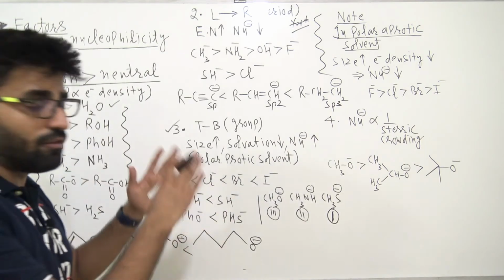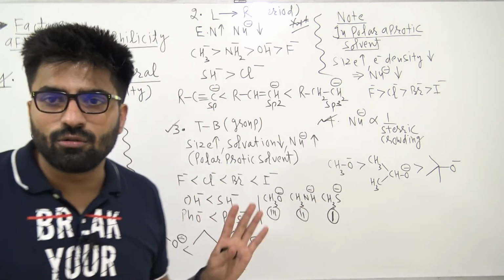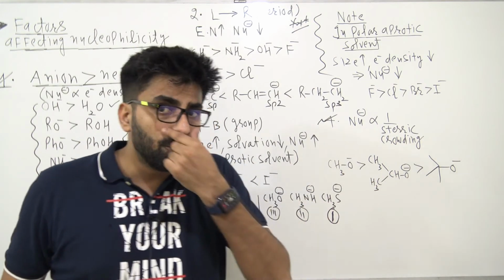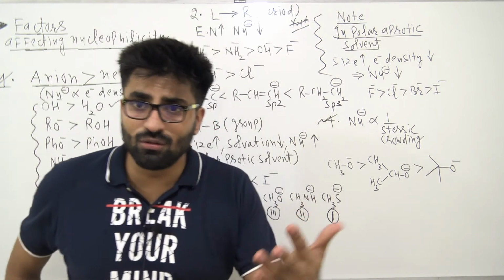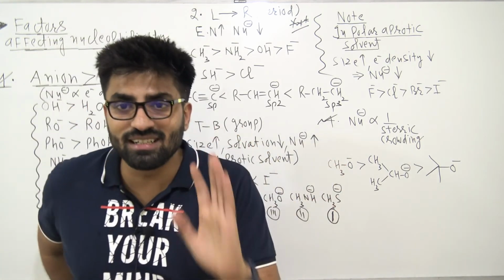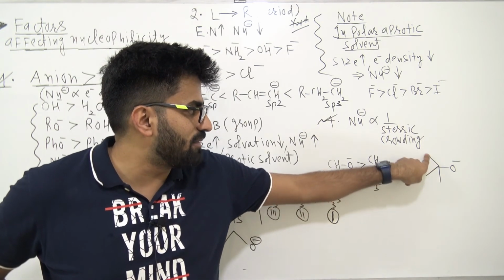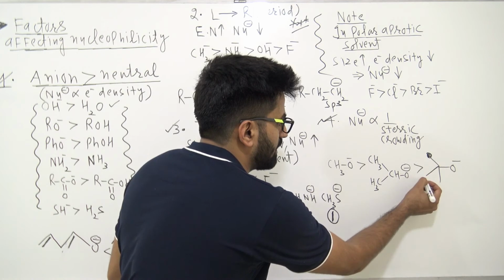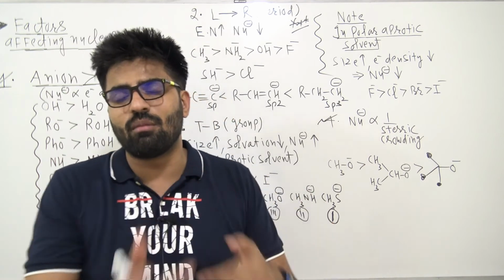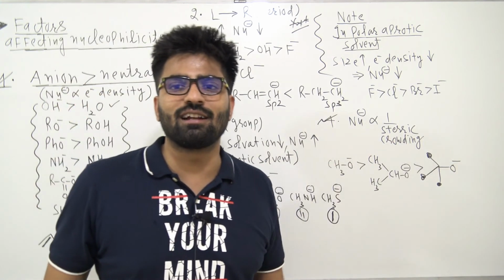The last point related to nucleophilicity is this: nucleophilicity is inversely proportional to steric crowding. Suppose the donor atom is the same: O minus, O minus, O minus. Now you know a nucleophile has one condition: it has to donate its electron pair and generate a sigma bond. Now can you see that this one is a sterically crowded nucleophile, so it will be a little difficult for it to generate a sigma bond as easily as compared to this one. This one is least sterically crowded. It can easily donate its electron pair and generate a sigma bond.